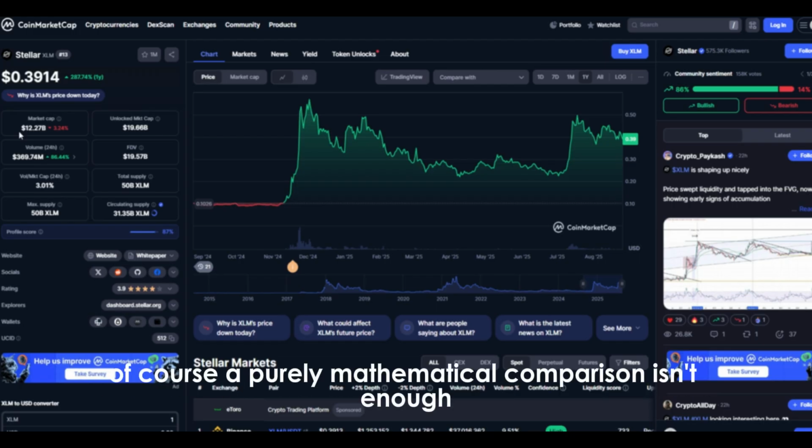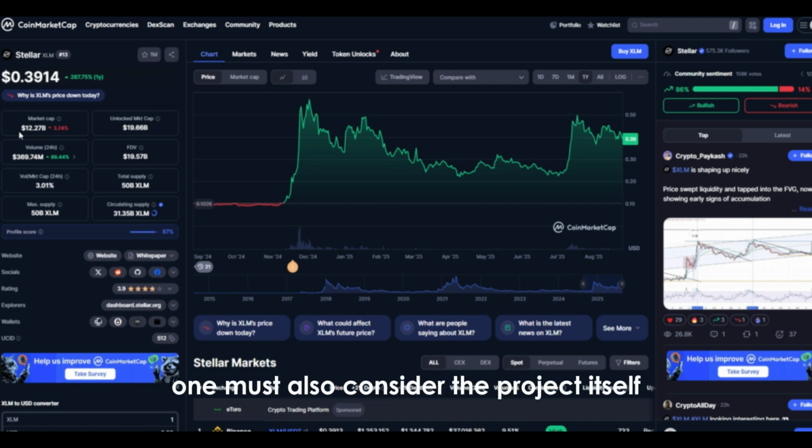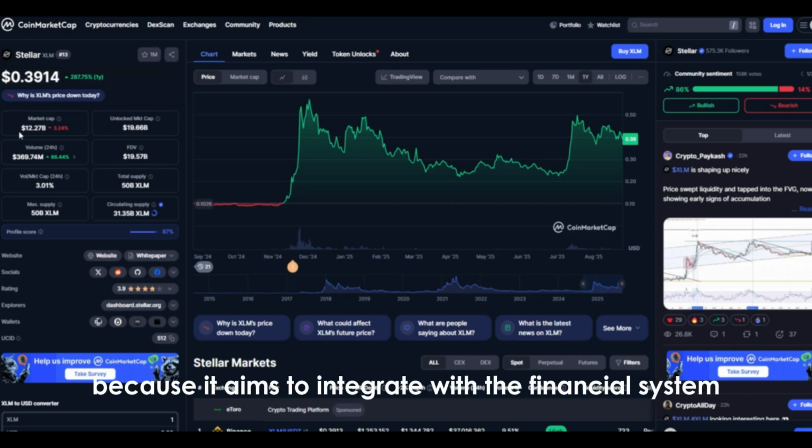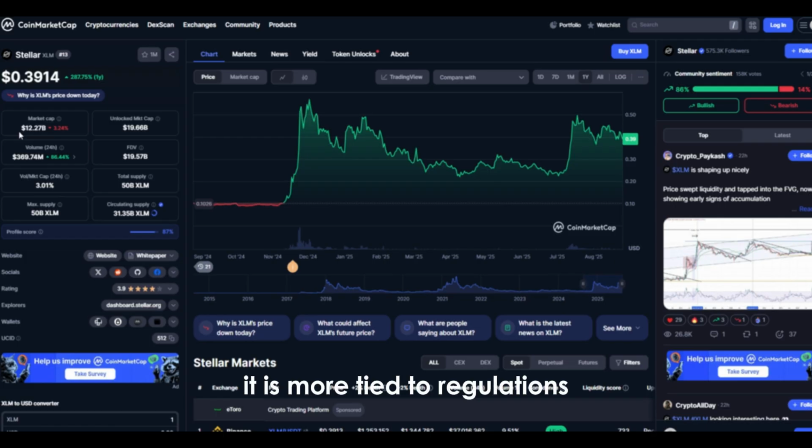Of course, a purely mathematical comparison isn't enough. One must also consider the project itself, community strength, use cases, technology, and investor interest. XLM has been around for years and is used for cross-border transfers and payment solutions. Because it aims to integrate with the financial system, it is more tied to regulations and large-scale partnerships.